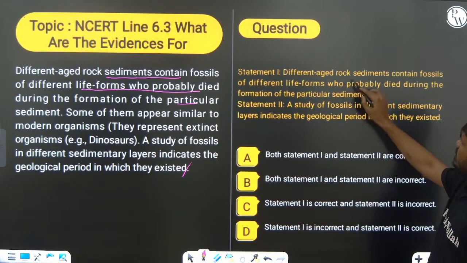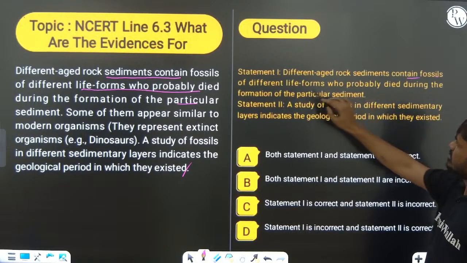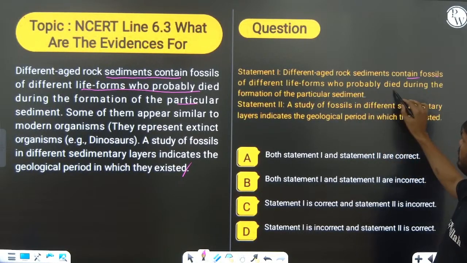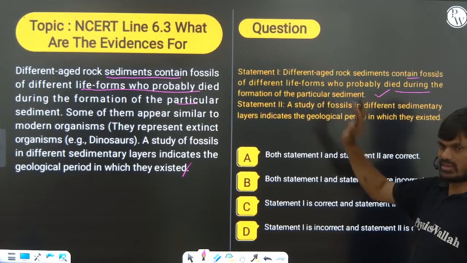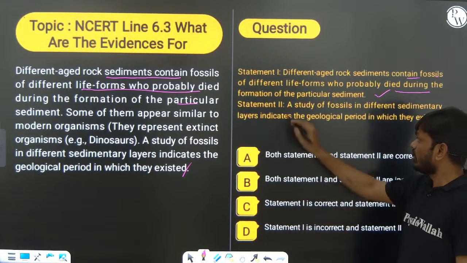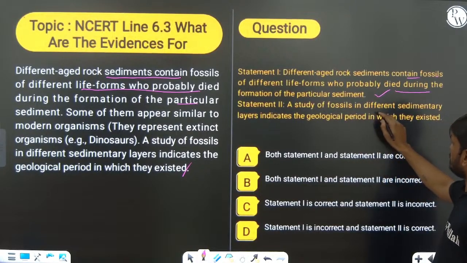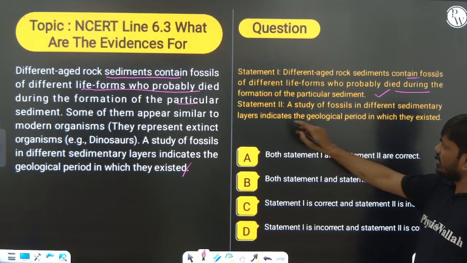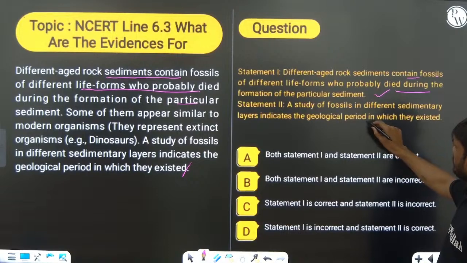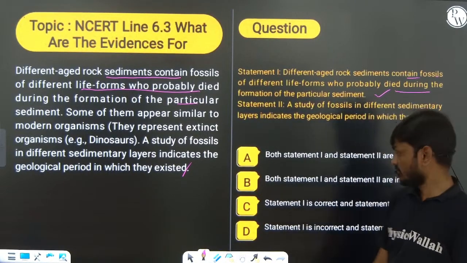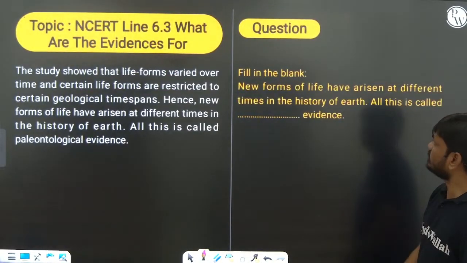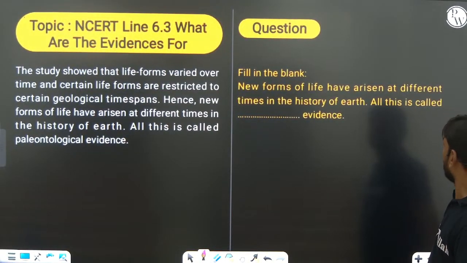So different age rock sediments contain fossils of different life forms, which probably died during the formation of that particular sediment. That is the right statement. You can see there, a study of fossils in different sedimentary layers indicates the geological period in which they existed. Yes, okay, both are right. Next one.